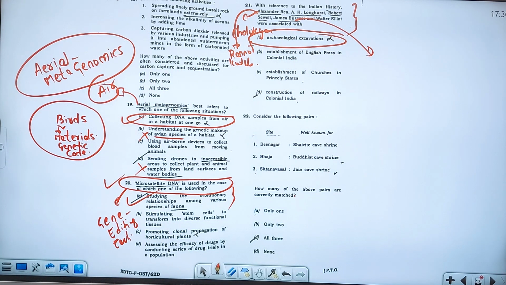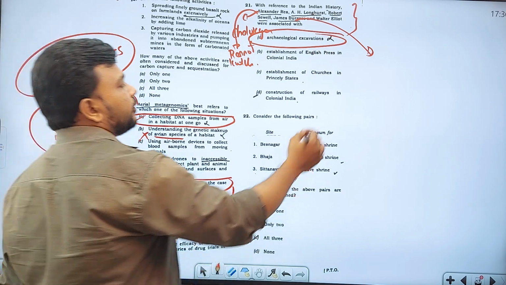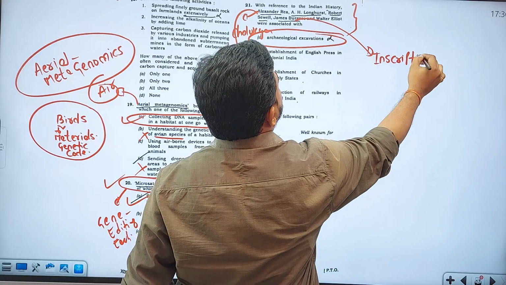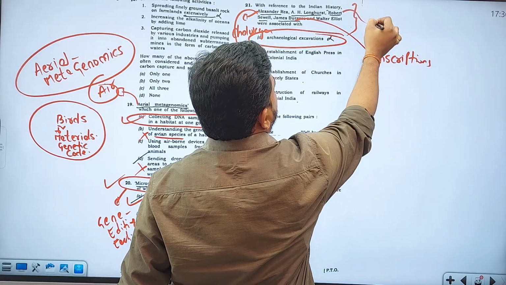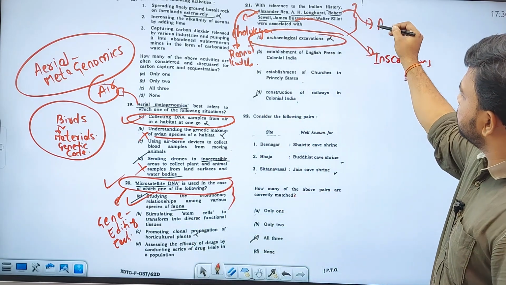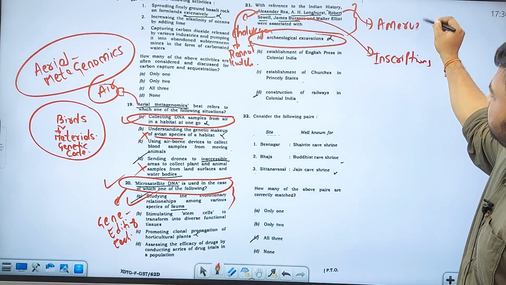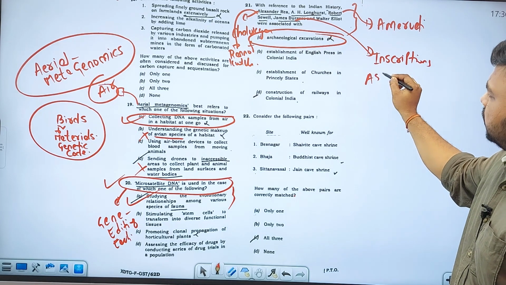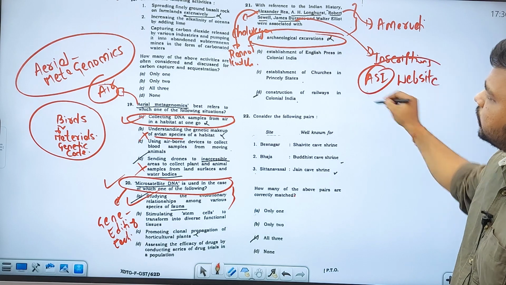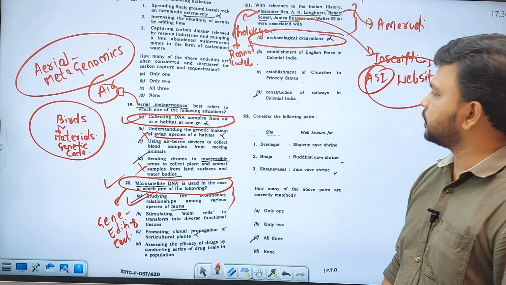James Burgess is related with the publication of inscriptions. Robert Sewell is associated with the Amaravati excavations. Directly they pick it up from the Archaeological Survey of India website. These are the names you can see there, archaeological excavations.